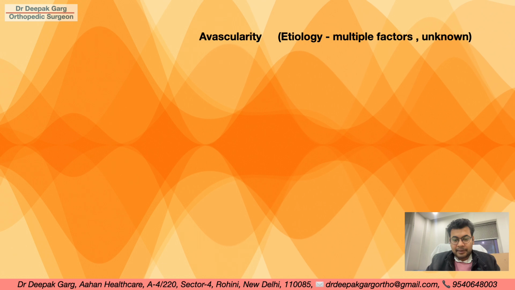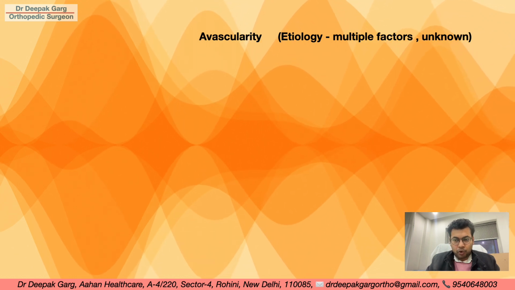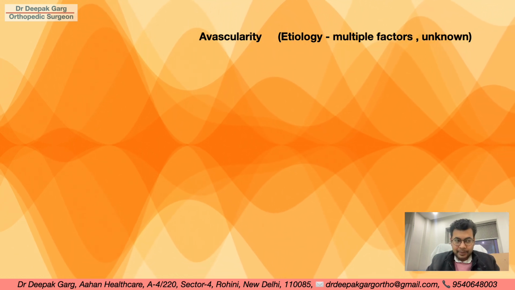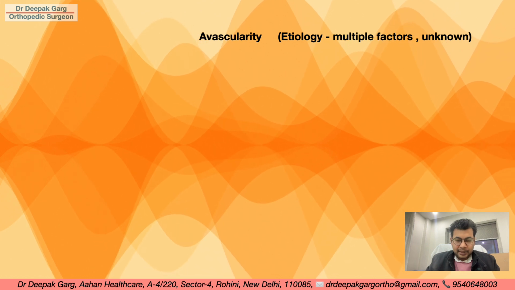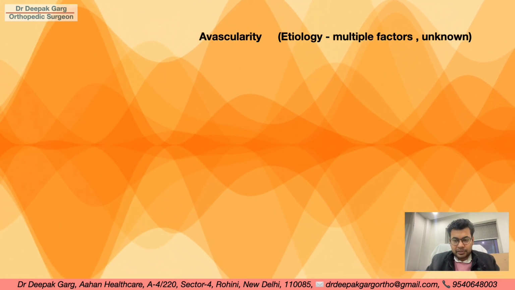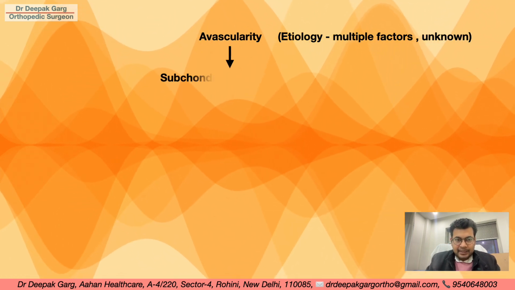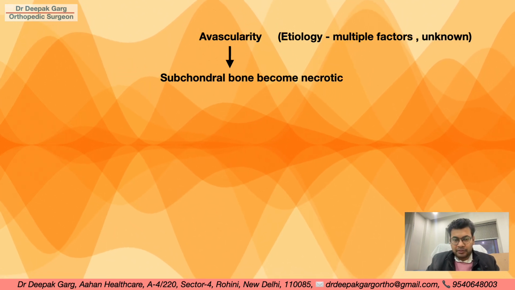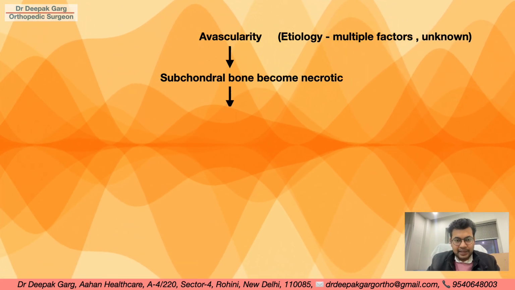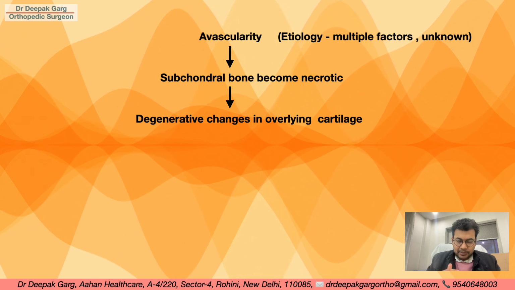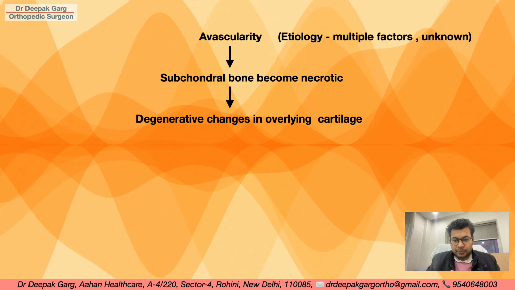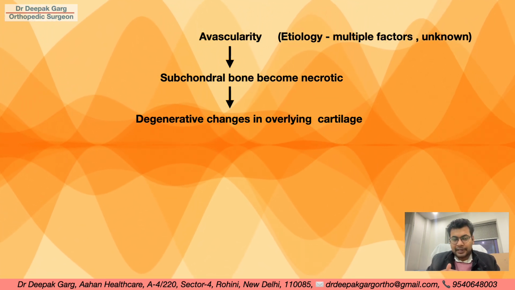There can be multiple etiologies for avascularity. It can be trauma, it can be genetic, developmental, or metabolic. This leads to the subchondral bone becoming necrotic due to avascularity, and because the blood supply to the cartilage comes from the subchondral bone, there is a lack of blood supply to the cartilage.